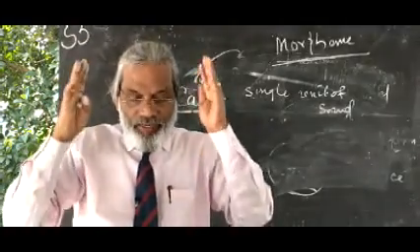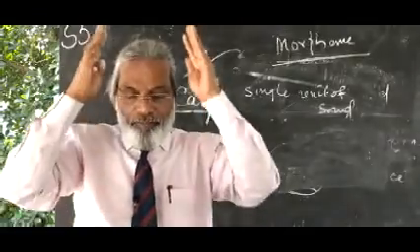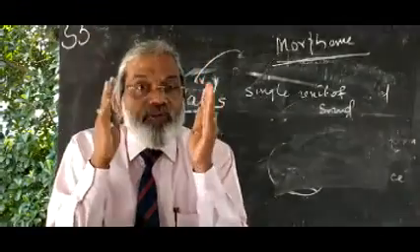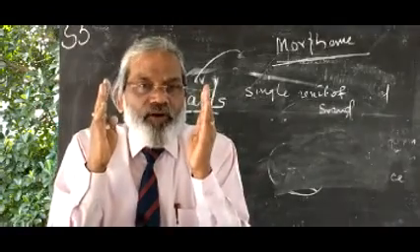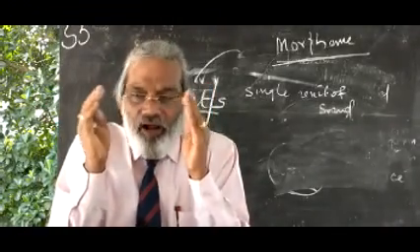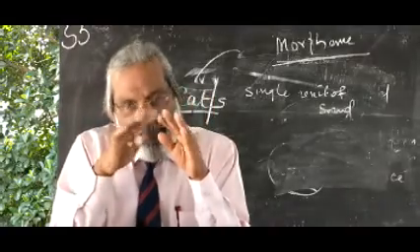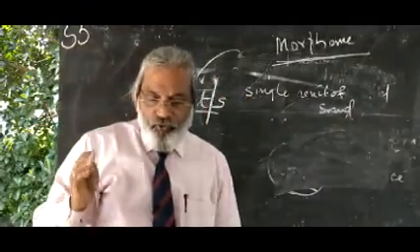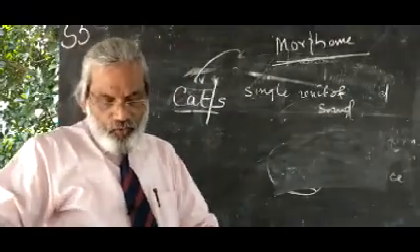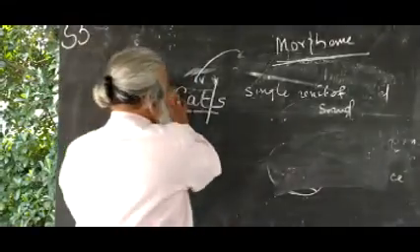A minimum meaningful sound unit. You just understand how letters that you keep in a group make a meaning. Meaningful sound unit.